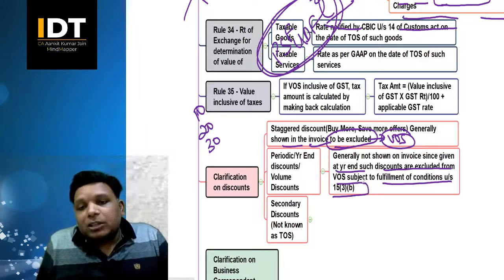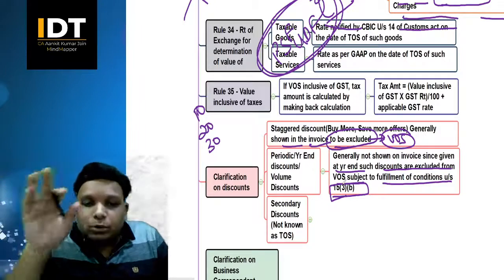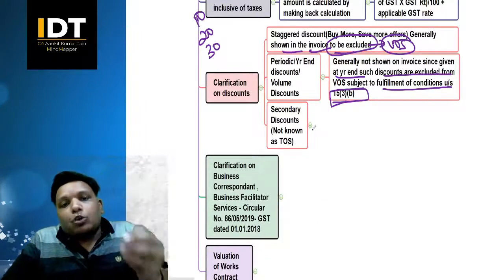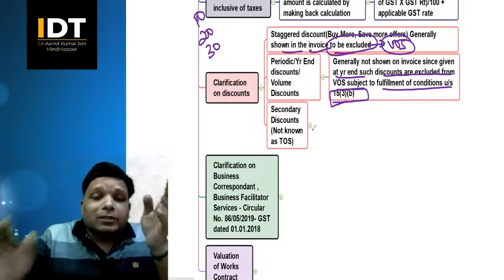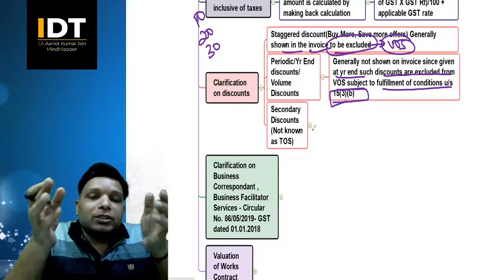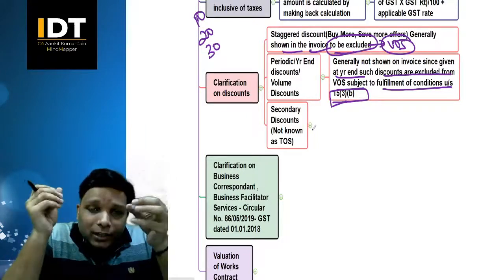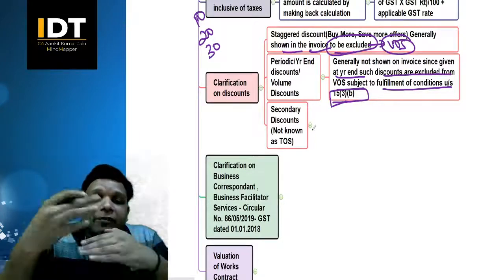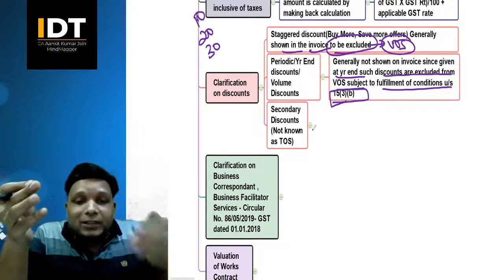subject to fulfillment of conditions under section 15(3)(b). We have already seen 3 conditions, अगर fulfill होगा तो ही उसको एक्सक्लूड करेंगे, अदरवाइज उसको एक्सक्लूड नहीं करेंगे, करेक्ट? देन सेकेंडरी डिस्काउंट नॉट नोन एट द टाइम ऑफ सप्लाई. देयर आर सर्टेन डिस्काउंट्स व्हिच आर नॉट नोन एट द टाइम ऑफ सप्लाई. सपोज आई हैव सप्लाइड सम गुड्स इन द मंथ ऑफ मार्च, then suddenly this pandemic came. I announced an offer that if somebody makes a payment to me instantly or within 1 month, I'll be giving an additional discount. So these are the discounts which are not known at the time of supply.